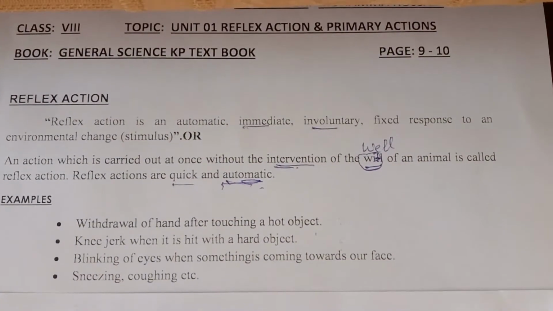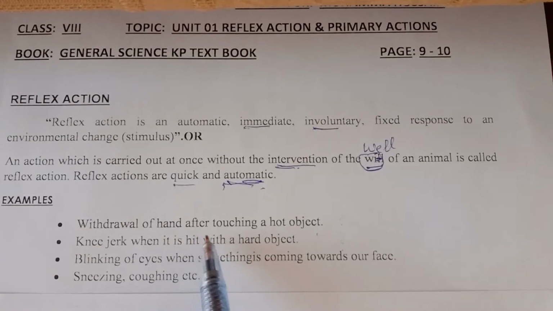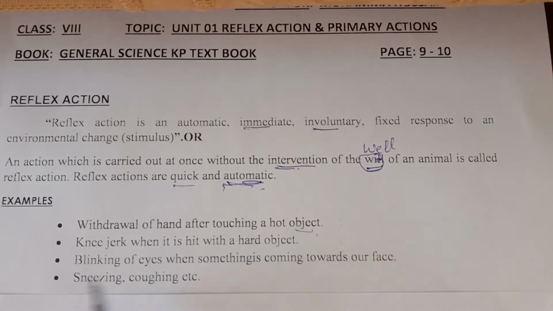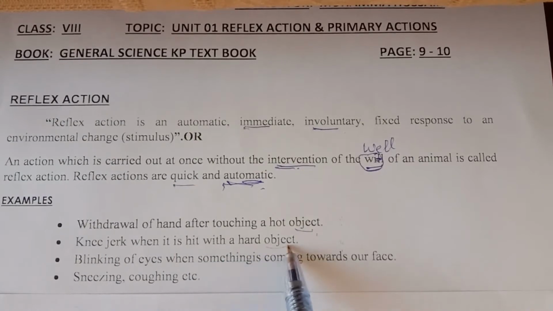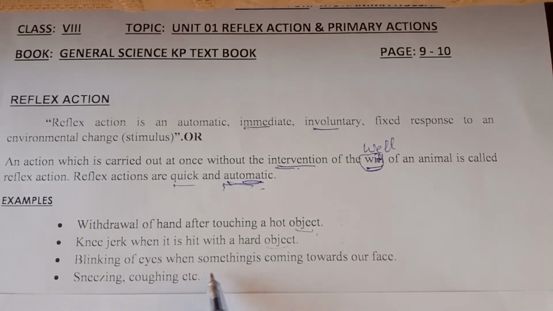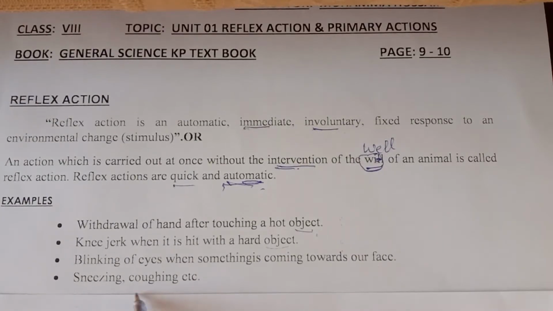Examples of reflex action: withdrawal of hand after touching a hard object, knee jerk when it is hit with a hard object, blinking of eyes when something is coming towards our face, sneezing, and coughing.